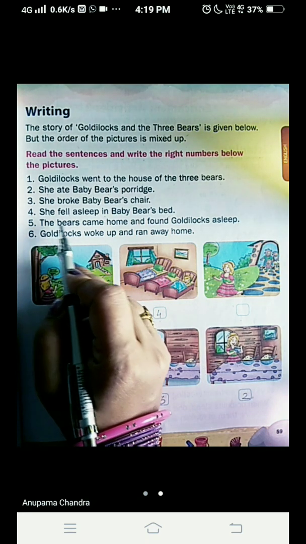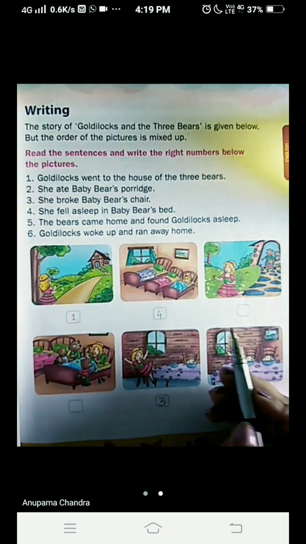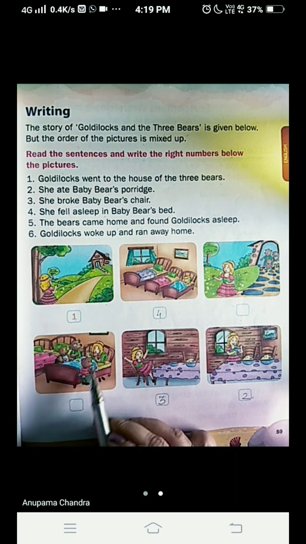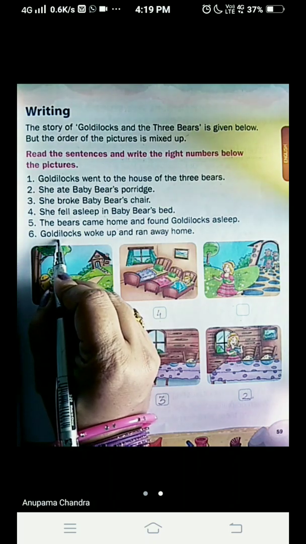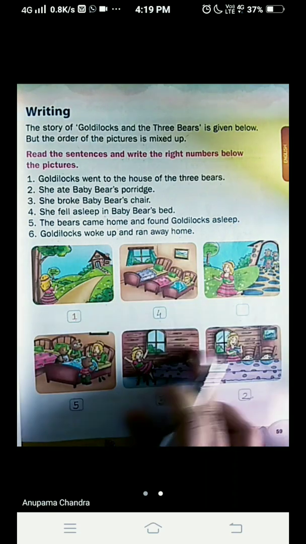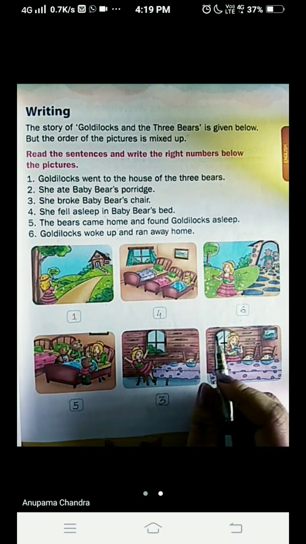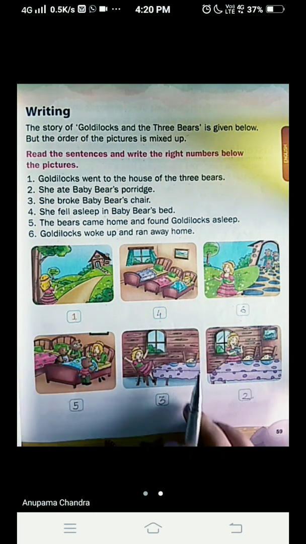And number 5. The bears come home and found Goldilocks asleep. Where are the 3 bears? Here it is. They found Goldilocks asleep. And this you will mark as number 5. And the last one, Goldilocks woke up and ran away home, which is the left out picture. Here it is. You will mark this as number 6. As you can see, Goldilocks is running away to her home.